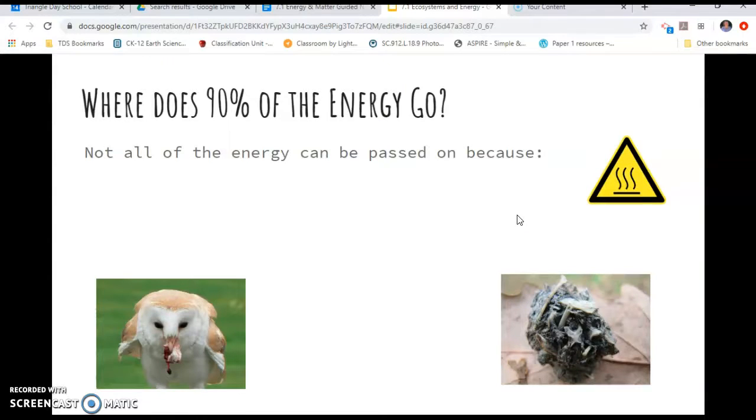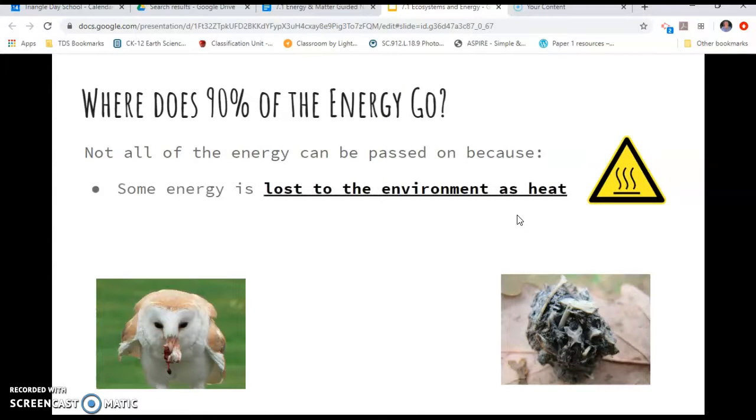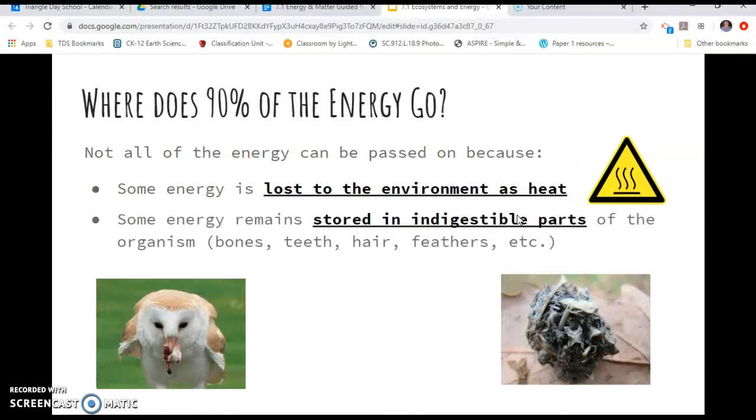Well, not all of it can be passed on, because you are actually going to use some of it yourself. Some energy is lost to the environment as heat, and some of the energy has remained stored in indigestible parts, things like bones, feathers, teeth, fur. We use some of that energy ourselves, and some of it's just stored in the organism. Some of it can't be passed on. So 90% is either lost to the environment as heat or is used by the organism itself. The other 10% is what gets passed on from the producer to the consumer to the next consumer, all the way up in that energy pyramid.